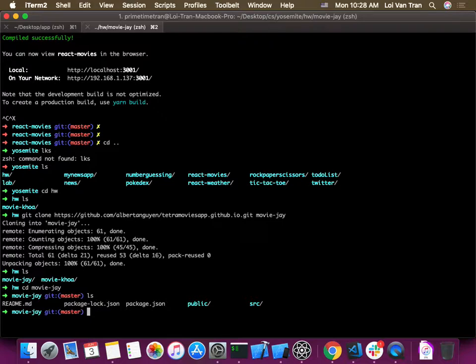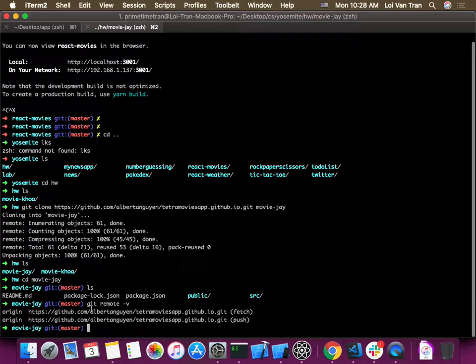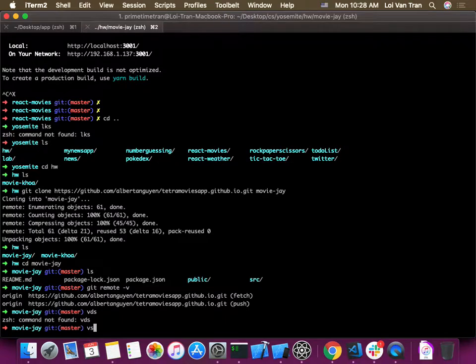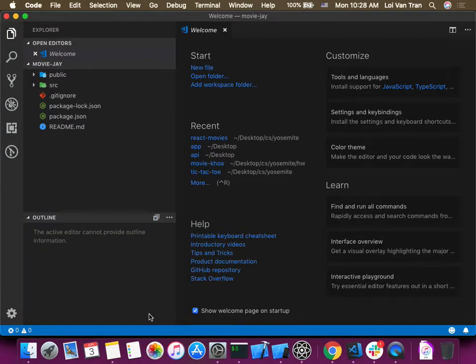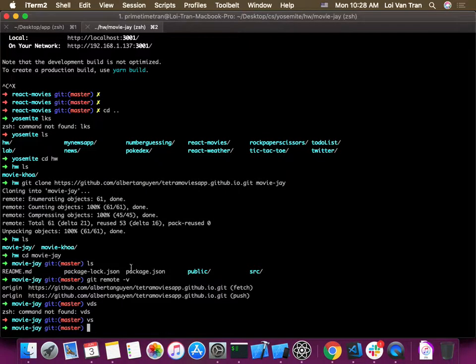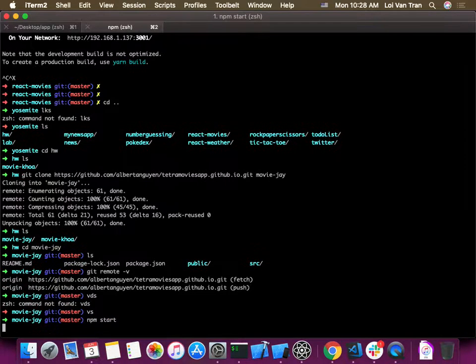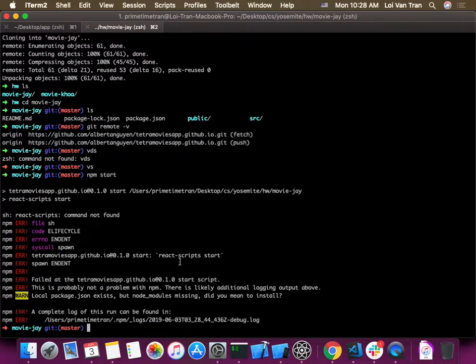Okay, everything looks good. You can see that we now have a git. Do git remote -v. You can see that we're comparing ours to Alberta Win. All right, so let's open up our code editor and let's see what we have so far. I want to see what she has on master.